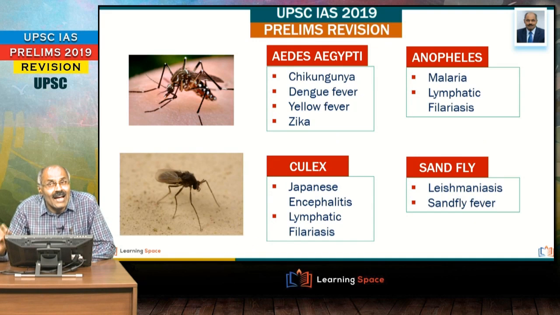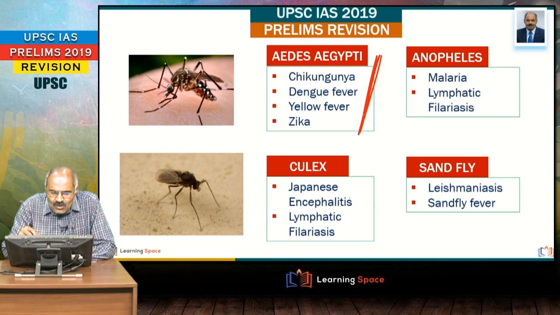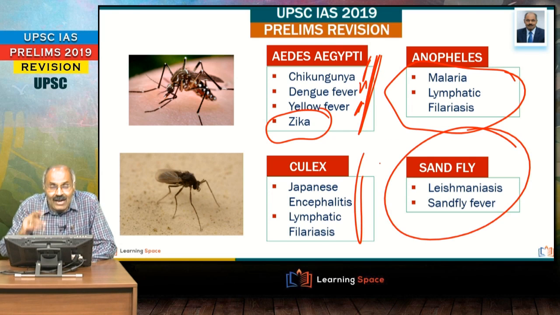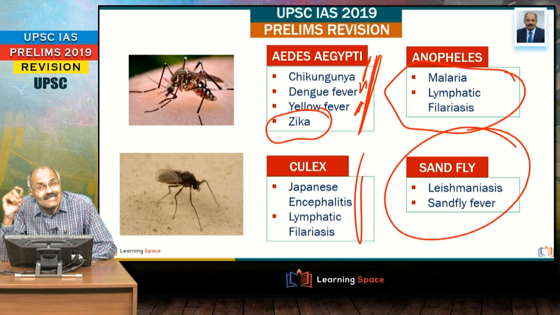Right friends, these are the diseases because of Aedes aegypti. We are talking about Zika, and the same mosquito spreads chikungunya, dengue, yellow fever. Anopheles, all of you are familiar, spreads malaria, then Culex, then sandfly, and similarly ticks transmit certain diseases.